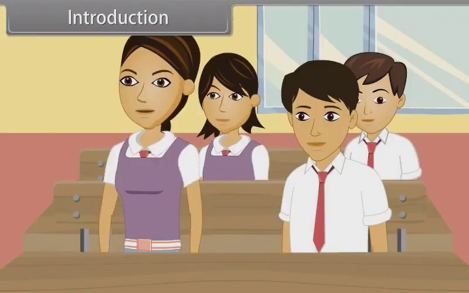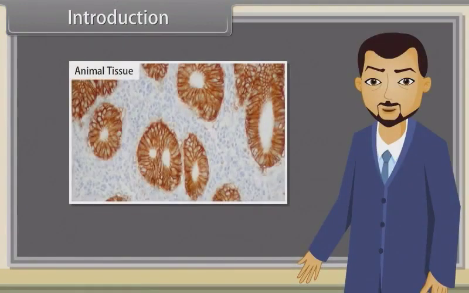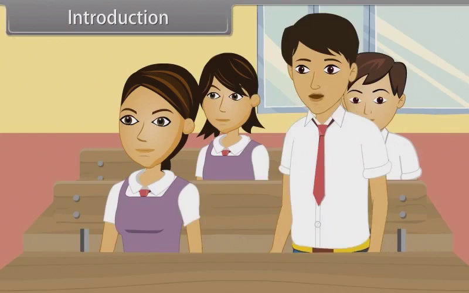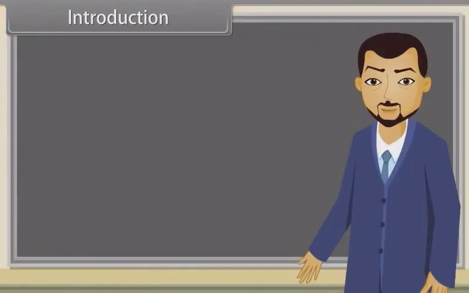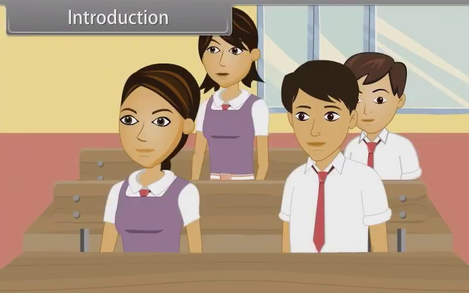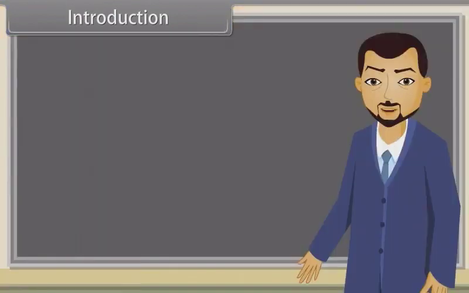Sir, what kind of structure do animals have? All the animals are made up of tissues. Sir, how many kinds of tissues in animals are present? There are 4 types of animal tissues. Sir, are the organs in human body also made of tissues? Yes, Nana. In this lesson, you will learn animal tissues and the organs.